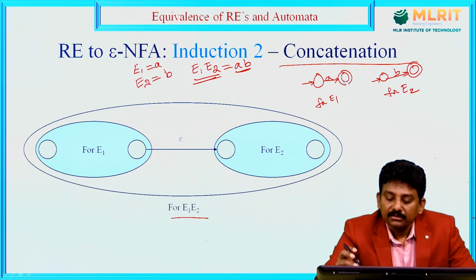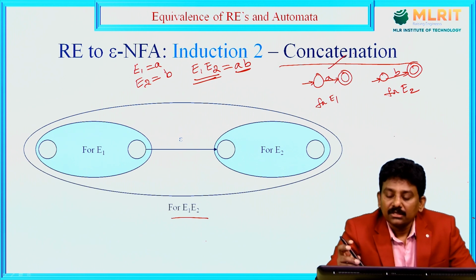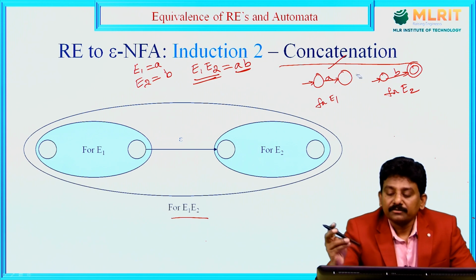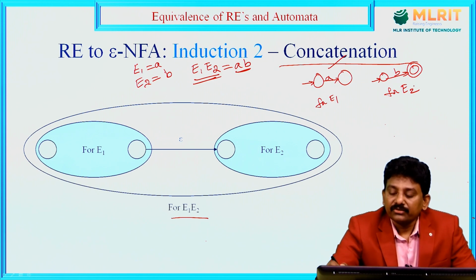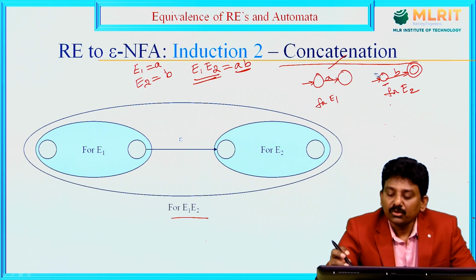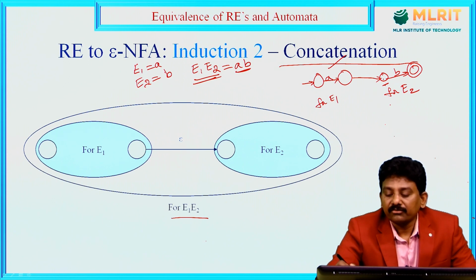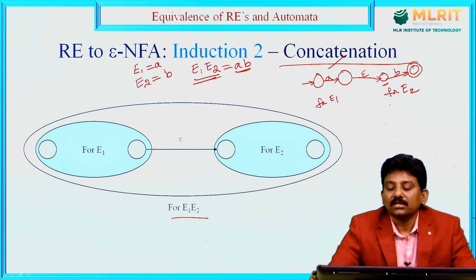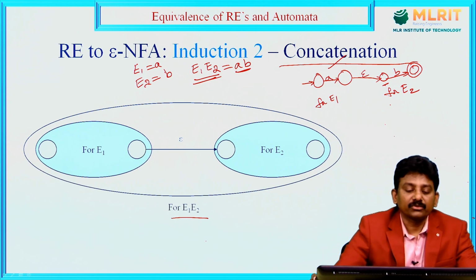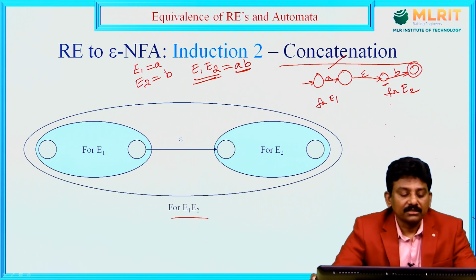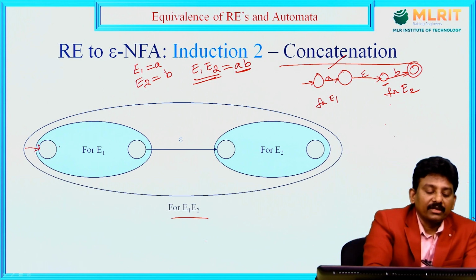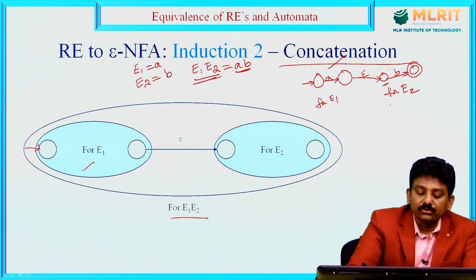For E1 this is the finite automata. This is the old final state, now it is no more final. This is the initial state of E2, which is no more an initial state now, and there is an epsilon move from the final state of E1 to the initial state of E2. Now this is the concatenation NFA, an NFA with epsilon move for concatenation. This is the finite automata for E1, this is the finite automata for E2, and we can concatenate them by using an epsilon move.